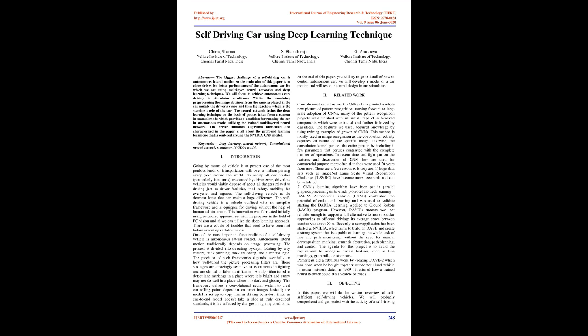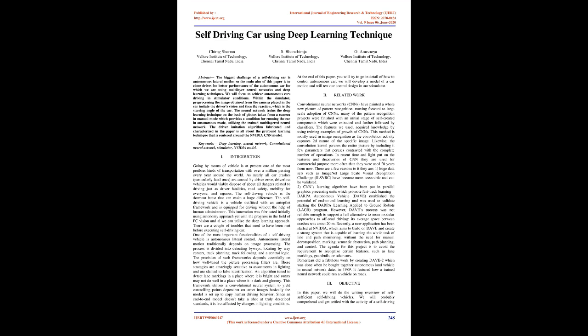Introduction. Going by means of vehicle is at present one of the most perilous kinds of transportation, with over 1 million deaths every year around the world. As nearly all car crashes, particularly fatal ones, are caused by driver error, driverless vehicles would viably dispose of about all dangers related to driving, as well as driver fatalities, road safety issues, mobility issues for everyone, and injuries. The self-driving vehicle is the dormant beast that can make a huge difference.